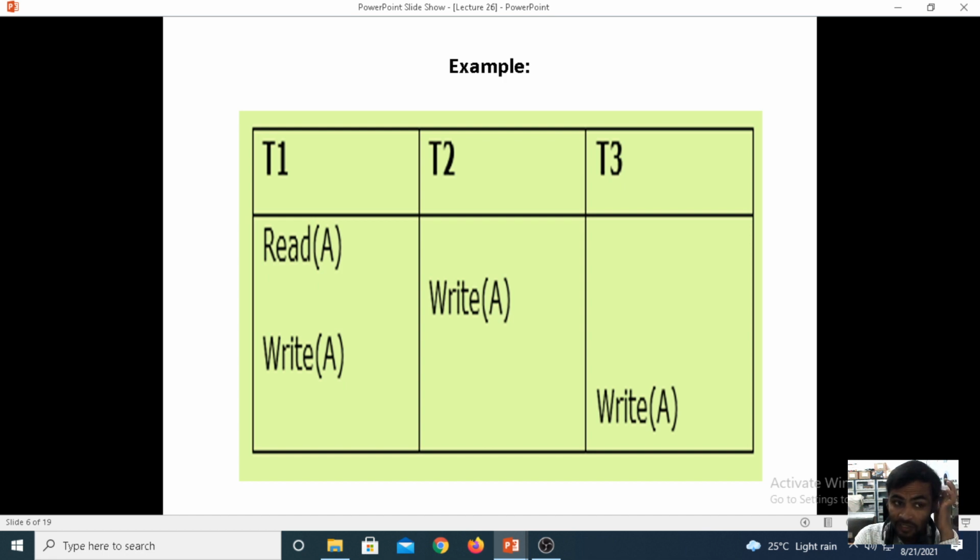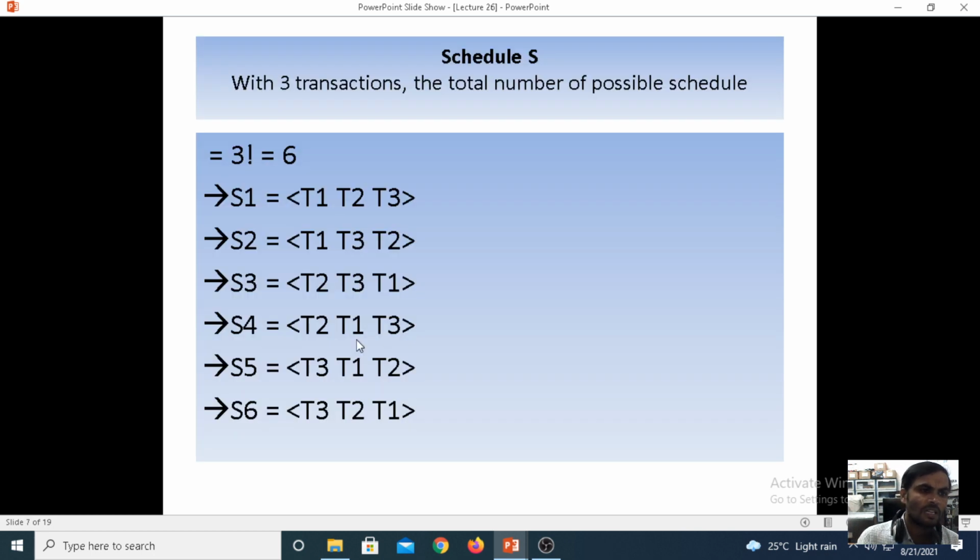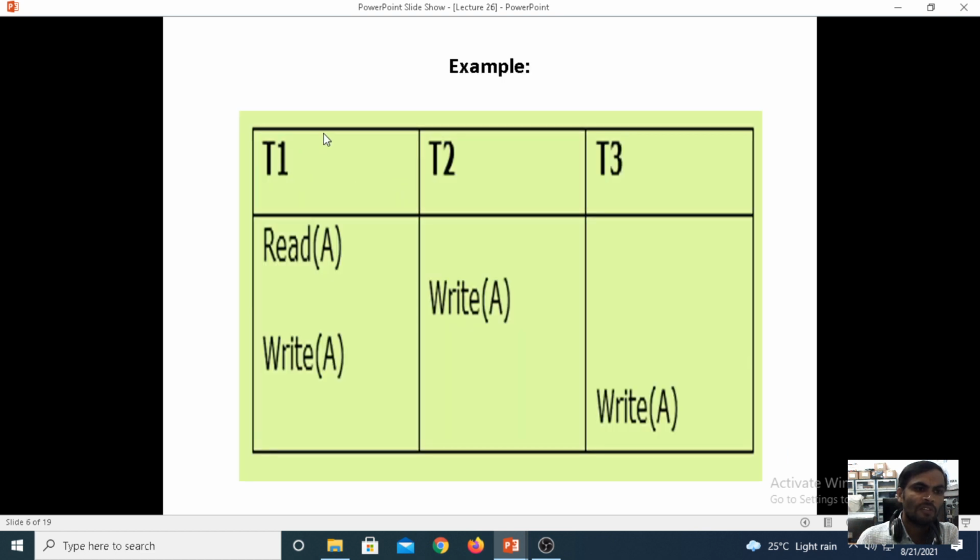With the help of a single schedule, we are executing three transactions from the initial state to the final write stage. Now if you are going for T1, with the help of T1 we can execute T1 to T3, T3 to T2. Under the S2 schedule, we are considering the T1 transaction. After executing T1 to T2, T2 to T3, we are executing the T1 to T2, T2 to T3 transactions.